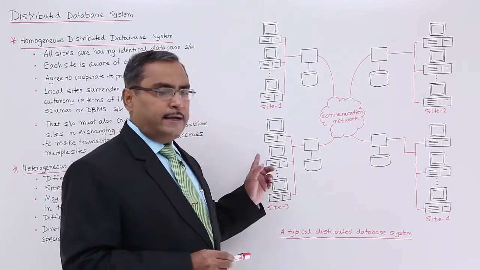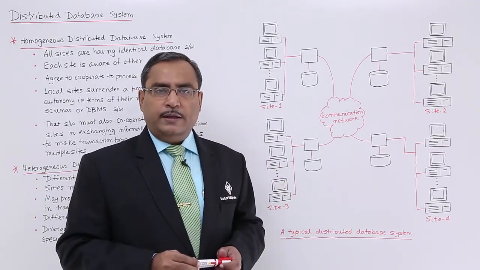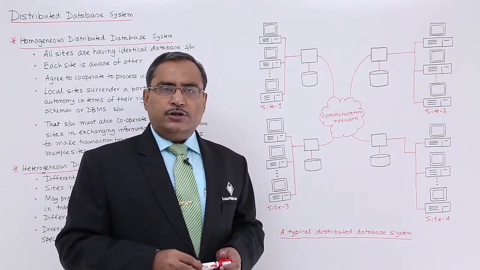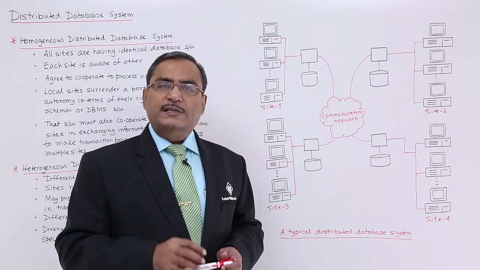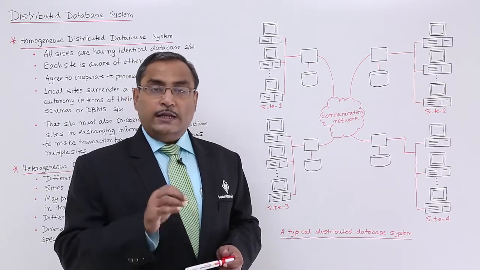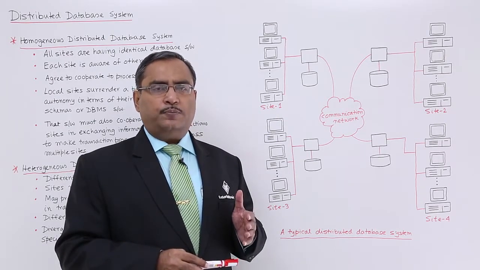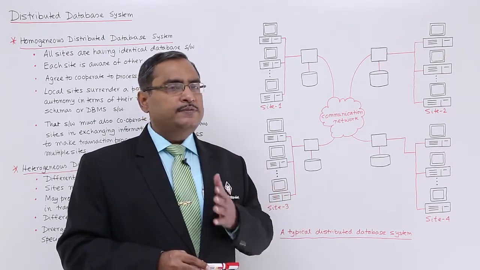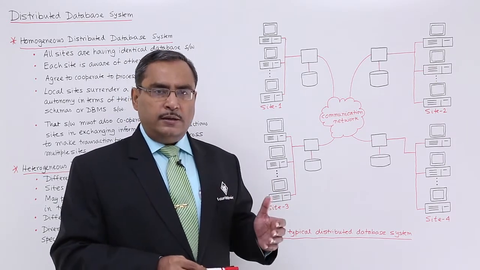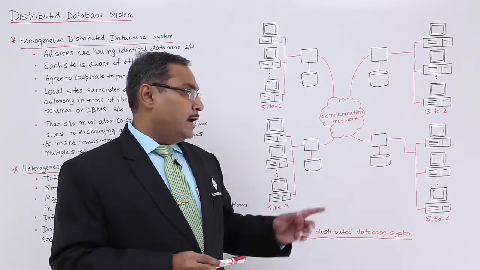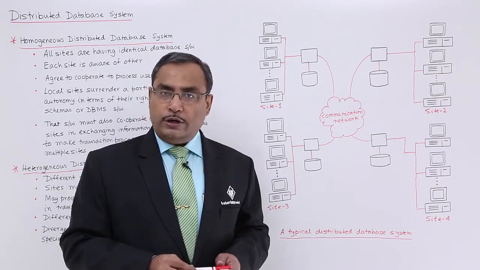But from the client end, it will remain transparent. Each and every query execution in distributed database seems to be local. So that is very important. The client will feel that whatever query was generated by himself or herself was processed by the local database only, and that is also a very important issue.